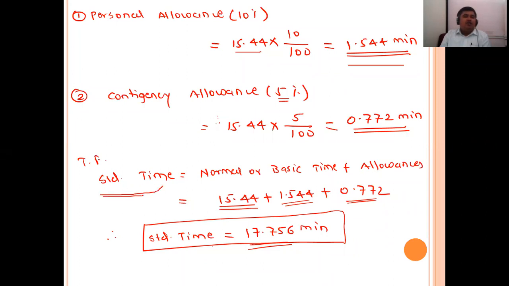Then the standard time. What is the standard time formula? Normal or basic time plus allowances. So 15.44 plus 1.544 plus 0.772. Adding all these particular things, the standard time comes as 17.756 minutes.